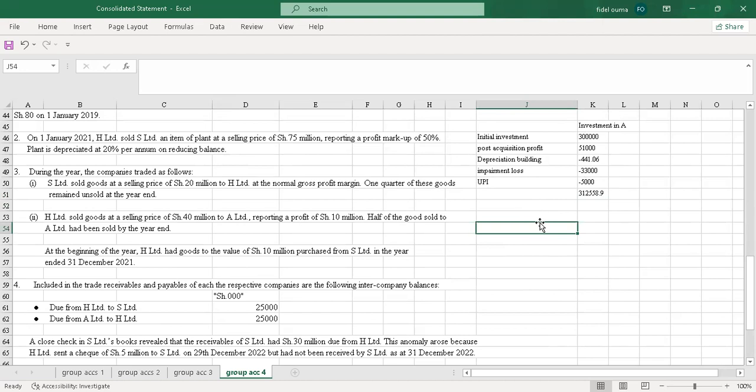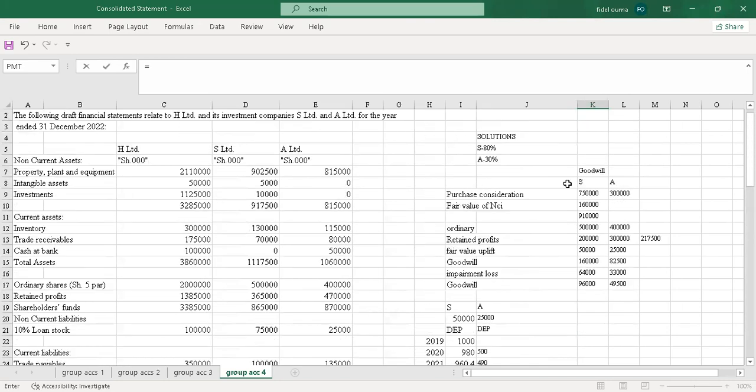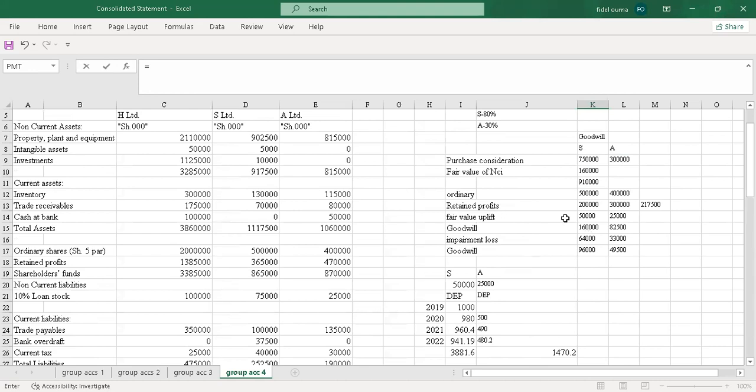So I'll go to another adjustment, which is NCI equity. Yeah, so I'll start with the fair value of NCI. So under the fair value of NCI, just pick the fair value because NCI is part of the subsidiary. Yeah, so I'll just go to the fair value of NCI, which is here.